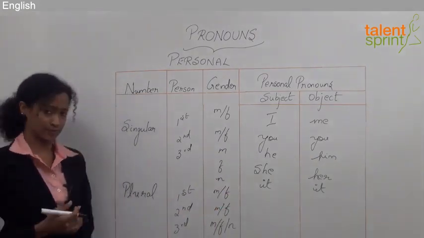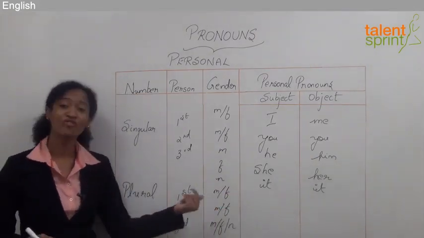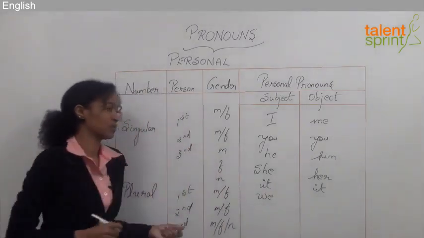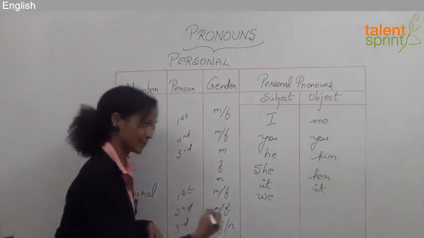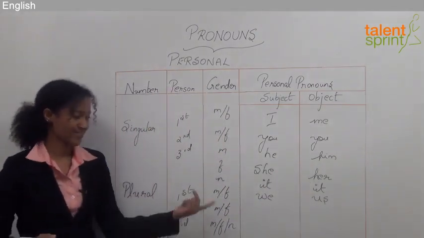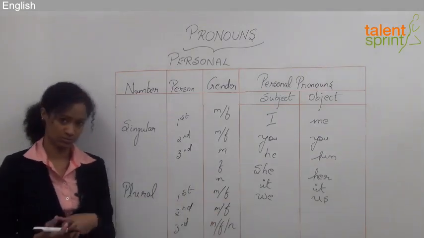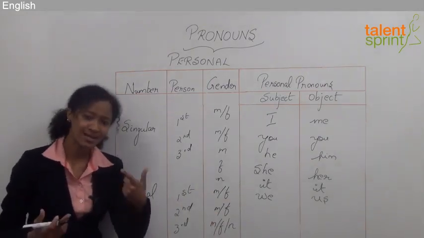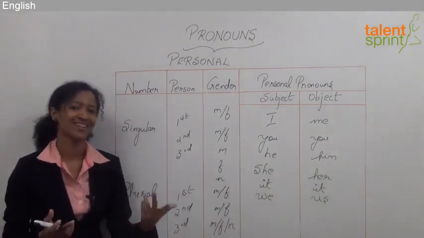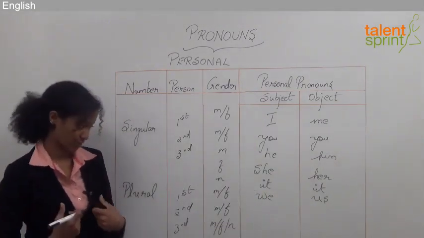Let's move to the plural form. The first person, male or female, the subject would be we and the object would be us. So for example, we went home. In that sentence, we is my subject. Sridhar dropped us. In that sentence, us is the object.